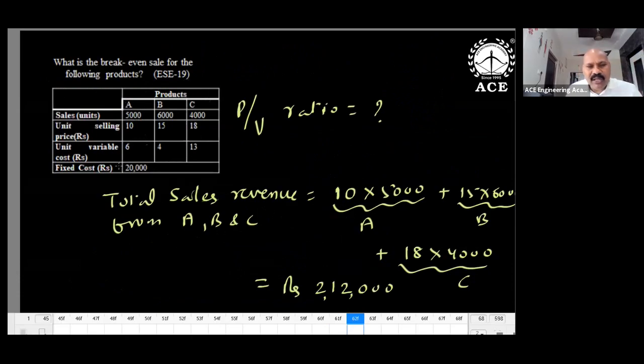ESE 2019. There are 3 products, A, B, C. Sales of individual products are mentioned. Unit selling price, unit variable cost, and fixed cost are given. What is the break even sales? Actually, you have to calculate BS. Options are given.